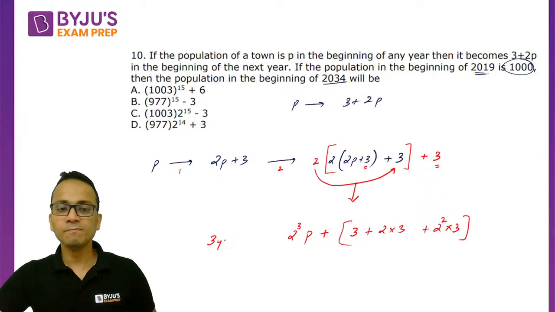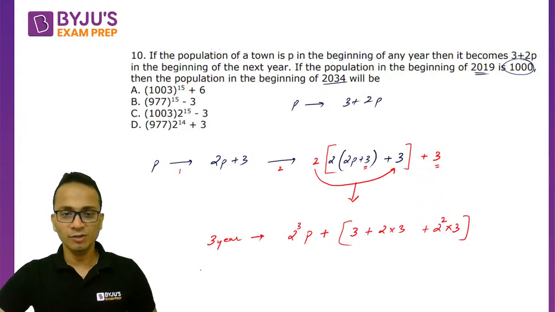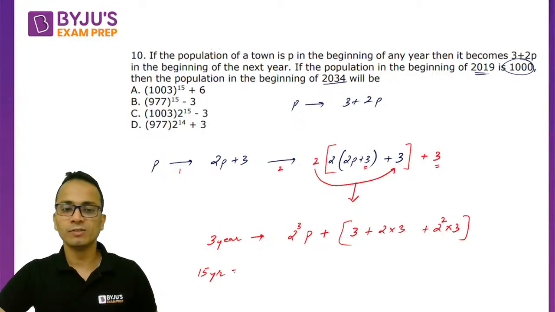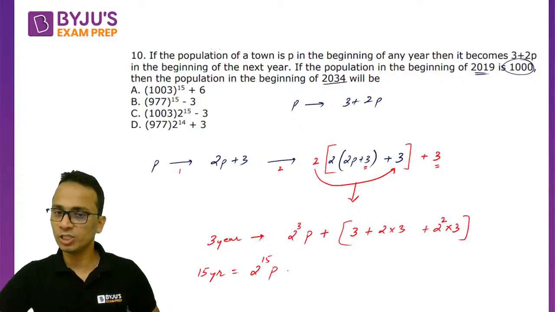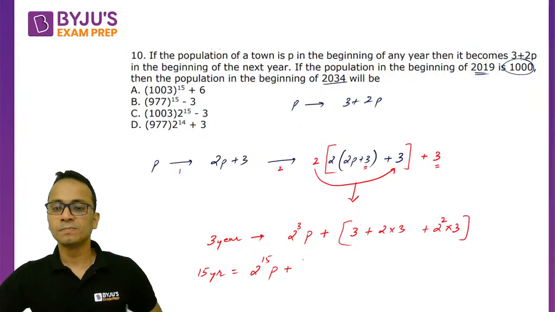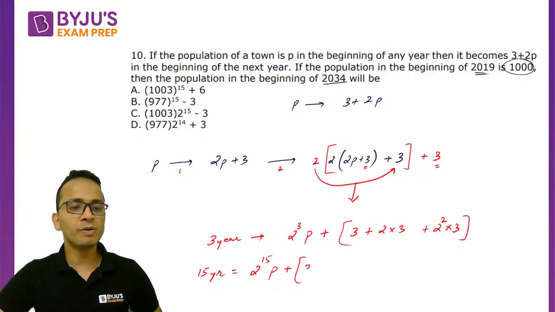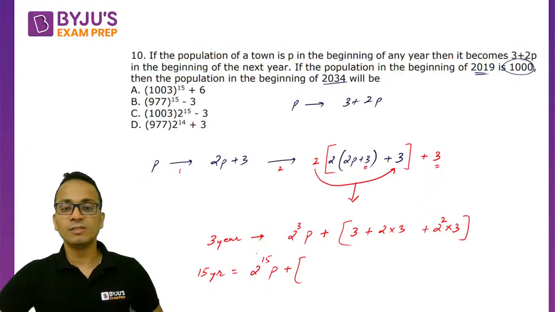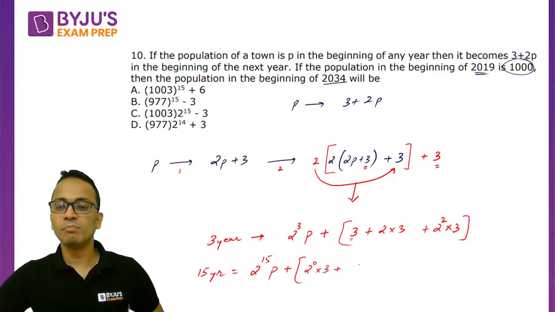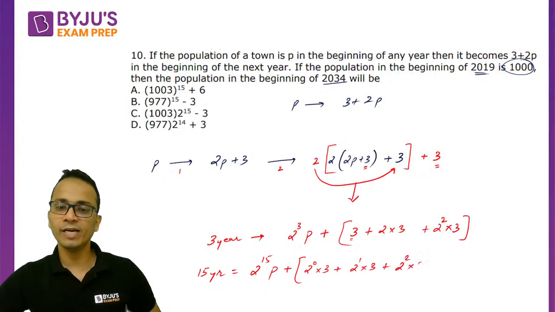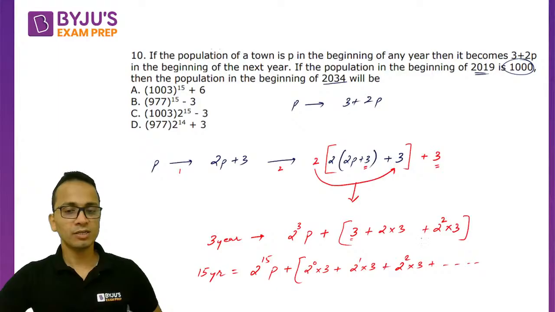Okay, अब इसको जनरलाइज कर लेते हैं. 15 years के बाद क्या होगा? 15 years के बाद it will become 2 raised to the power 15 times original population plus 3. So 3 की जगह मैं 2 raised to the power 0 into 3 लिखता हूं, समझ में अच्छे से आएगा. So 3 जो फर्स्ट वाला 3 है इसको 2 raised to the power 0 into 3 plus 2 raised to the power 1 into 3 plus 2 raised to the power 2 into 3 and so on.